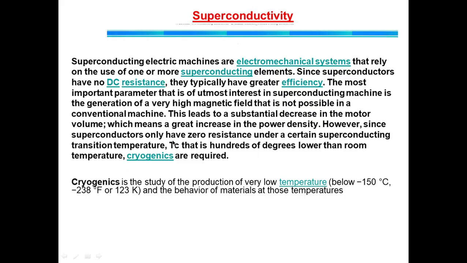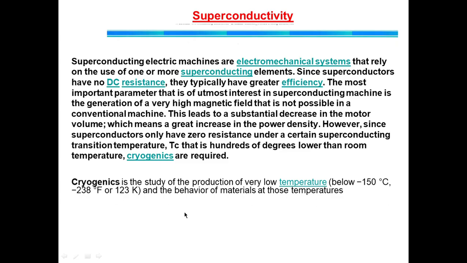However, since superconductors only have zero resistance under a certain superconducting transition temperature, TC, that is hundreds of degrees lower than room temperature, cryogenics are required. So it is only functional at this cryogenic temperature. So that is the catch here. What is cryogenic? Cryogenic is the study of production of very low temperatures below minus 150 degrees centigrade, minus 238.